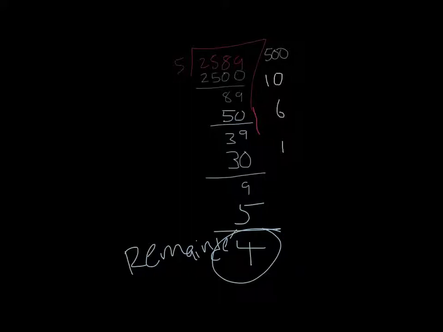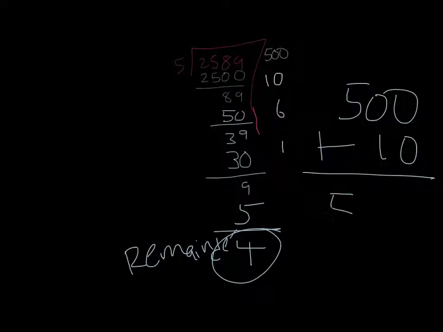So let's make sure we got it right. Let's multiply to check. Oh, I'm sorry. We also have to add up the sides, the ones that we multiply with 5.